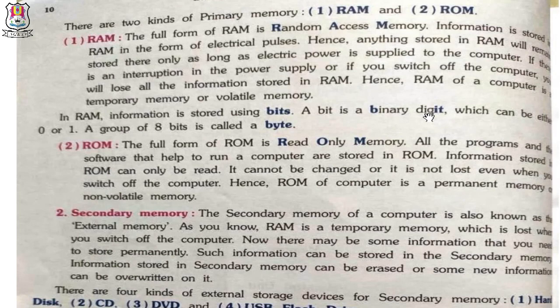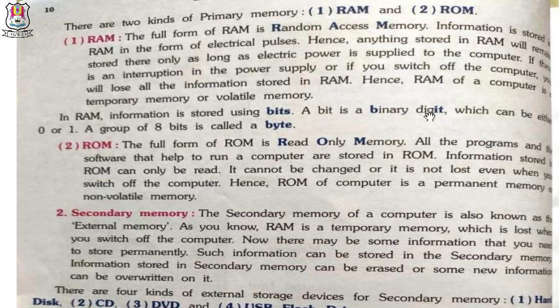There are two kinds of primary memory, RAM and ROM. The full form of RAM is random access memory. Information is stored in RAM in the form of electrical pulse. Hence, anything stored in RAM will remain stored there only as long as electrical power is supplied to the computer. If there is an interruption in the power supply, or if you switch off the computer, you will lose all the information stored in RAM. Hence, RAM of a computer is a temporary memory or volatile memory.